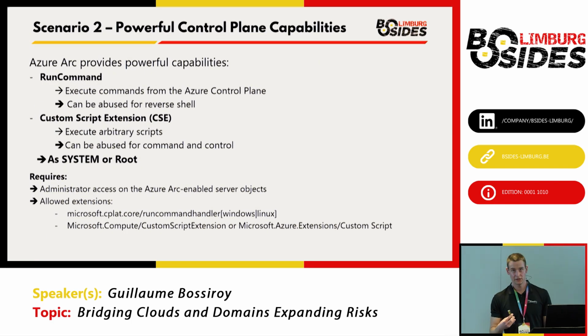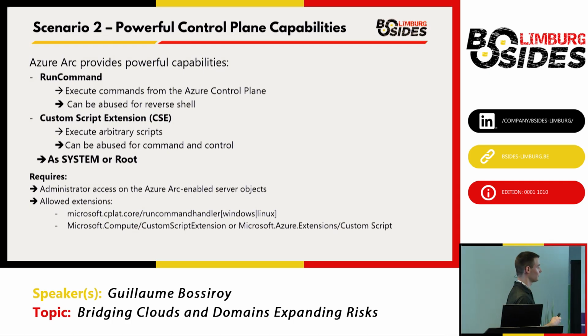Azure Arc is also interesting because it provides very powerful control plane capabilities. For instance, you can run commands or execute arbitrary scripts via the custom script extension as system or root, so NT AUTHORITY\SYSTEM on Windows or root on Linux. If you take the example of the custom script extension, it can be abused for command and control.